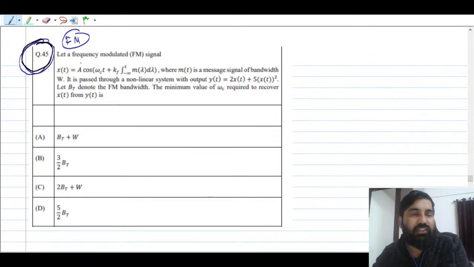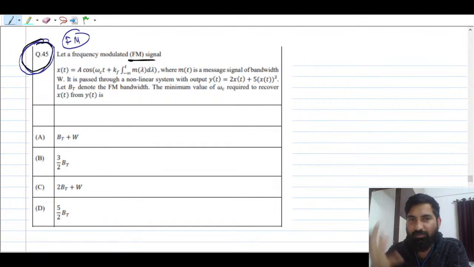They have given a frequency modulated FM signal, right? And x(t) is given. So this is nothing but a frequency modulated signal x(t), that is A cos(omega_c t plus k_f integral from minus infinity to t of m(tau) d tau). This is the definition they have given, so you don't have to copy the definition again. That is the smart way of solving a question, okay? Don't copy the definition again. Understand that this is the frequency modulated signal, right?